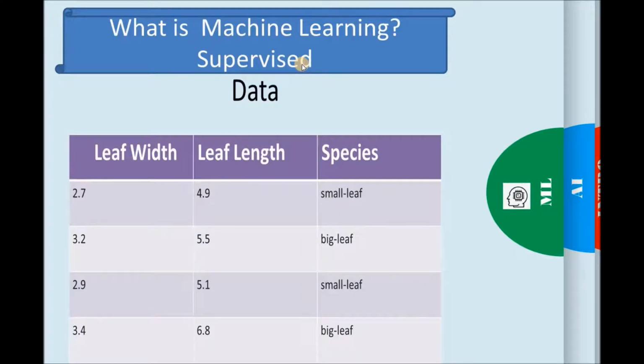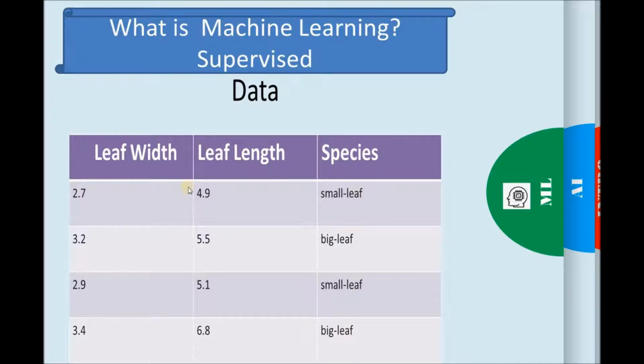Previously, we talked about artificial intelligence. In this tutorial, we are going to talk about machine learning. There are two types of machine learning: the supervised machine learning and the unsupervised machine learning. In this tutorial, we are going to focus on the supervised machine learning only. What is supervised machine learning? Supervised machine learning is when you have access to the features and the labels.